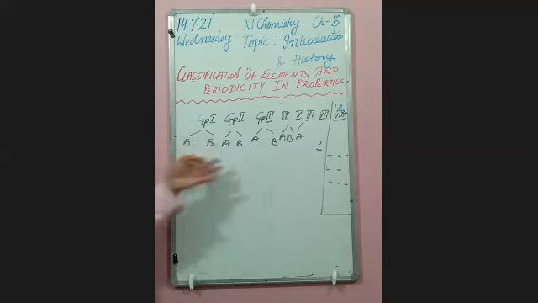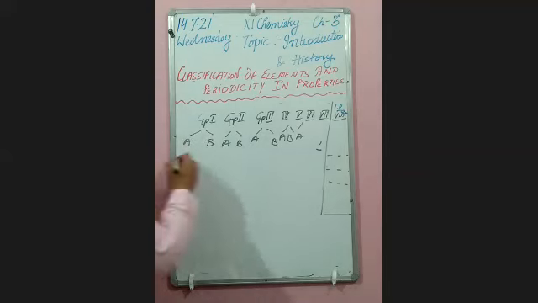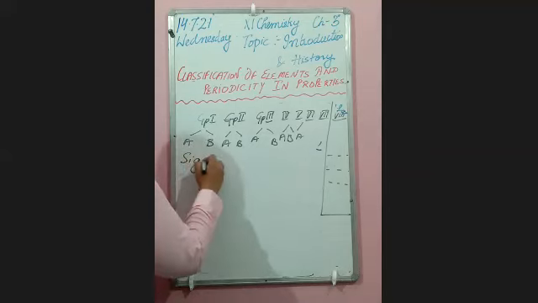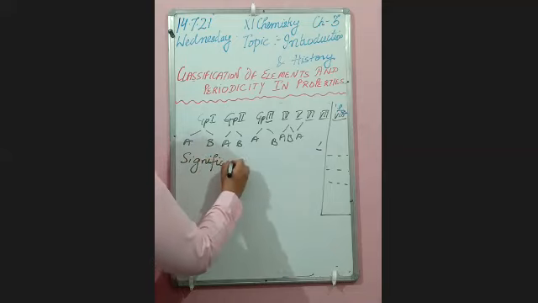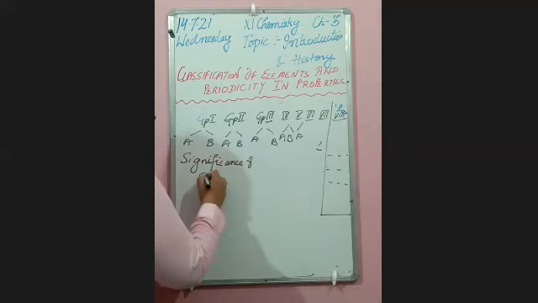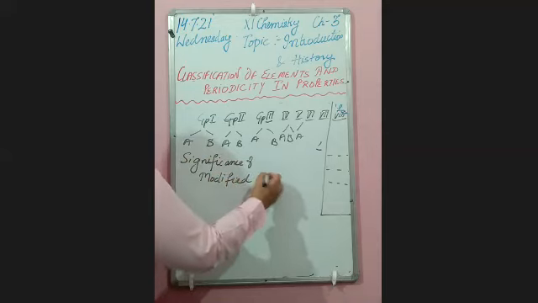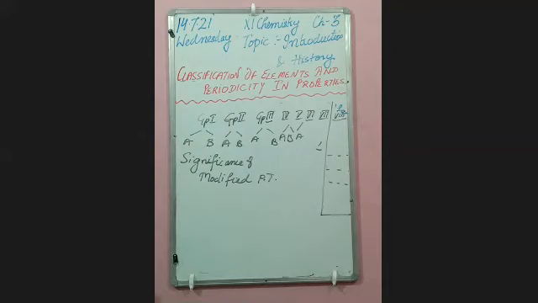So what is the significance of Mendeleev's periodic table?